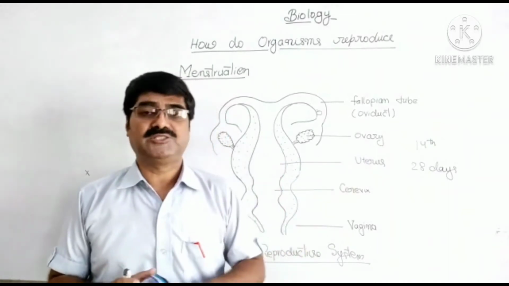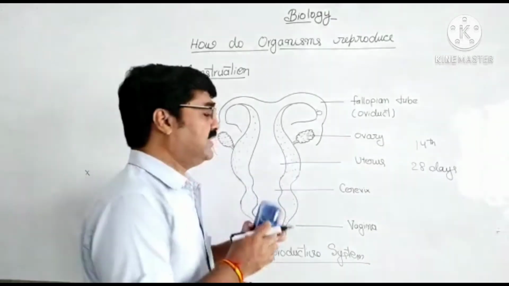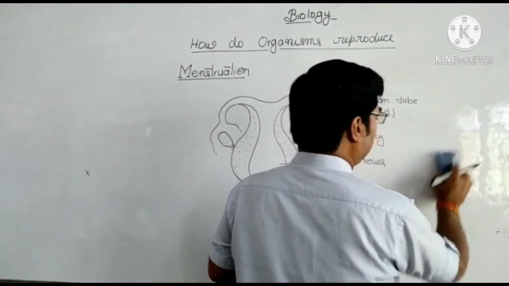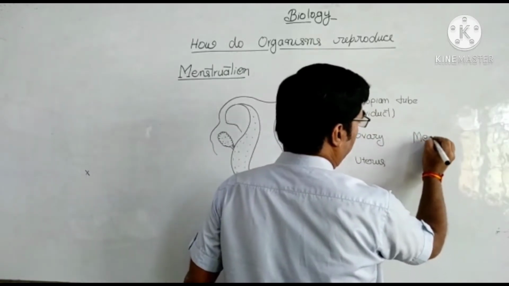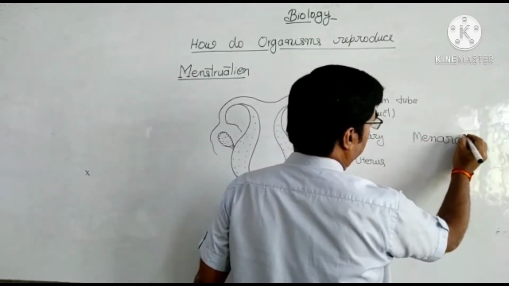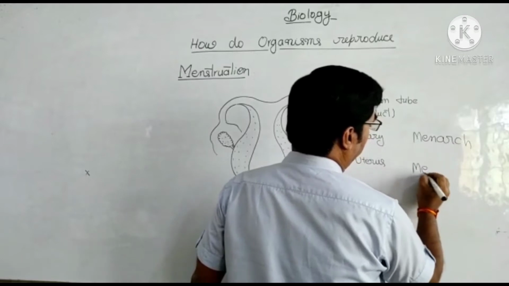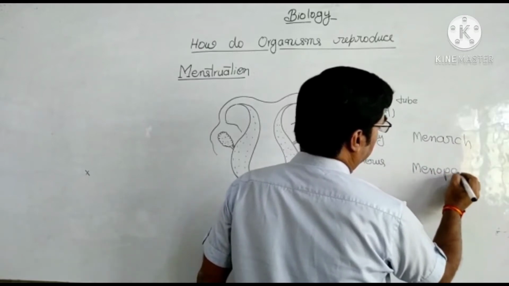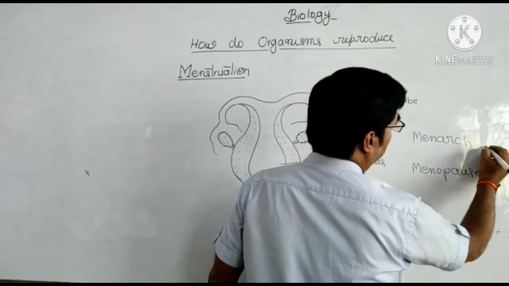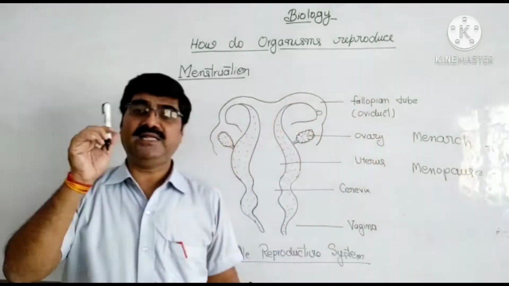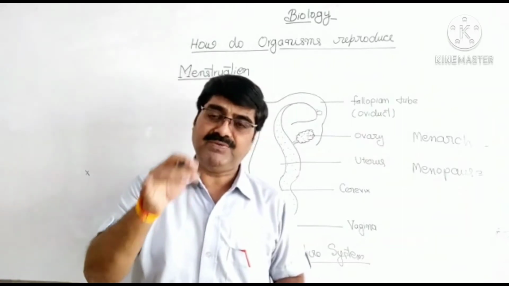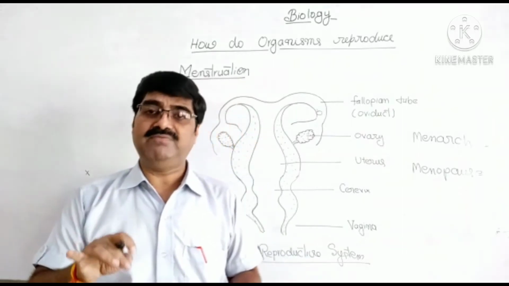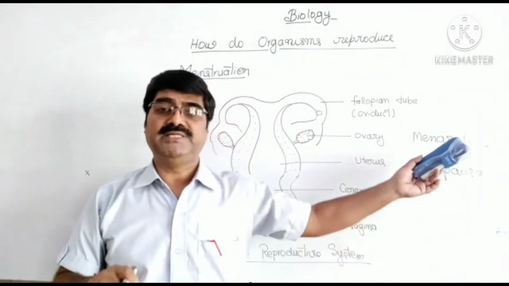Now there are two terms, menarche and menopause. Menarche: the first occurrence of menstruation in the female at the age of 10 to 12 years is called menarche.